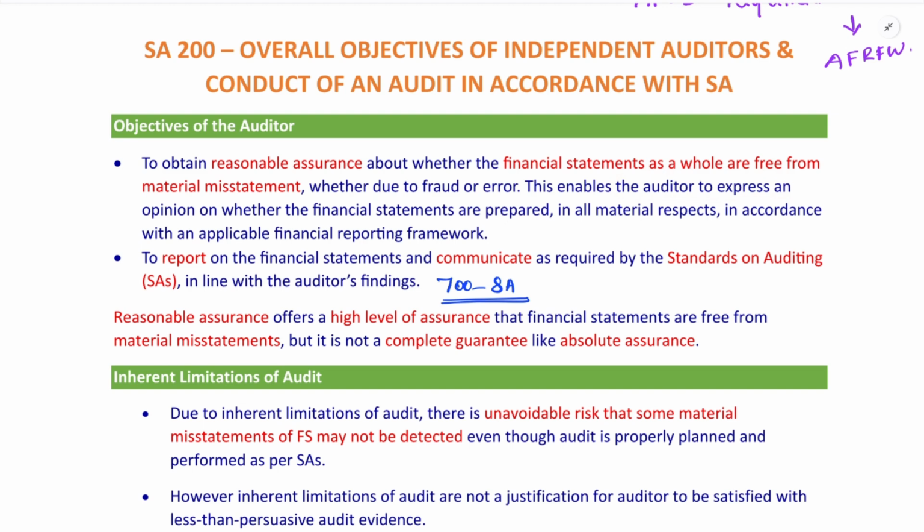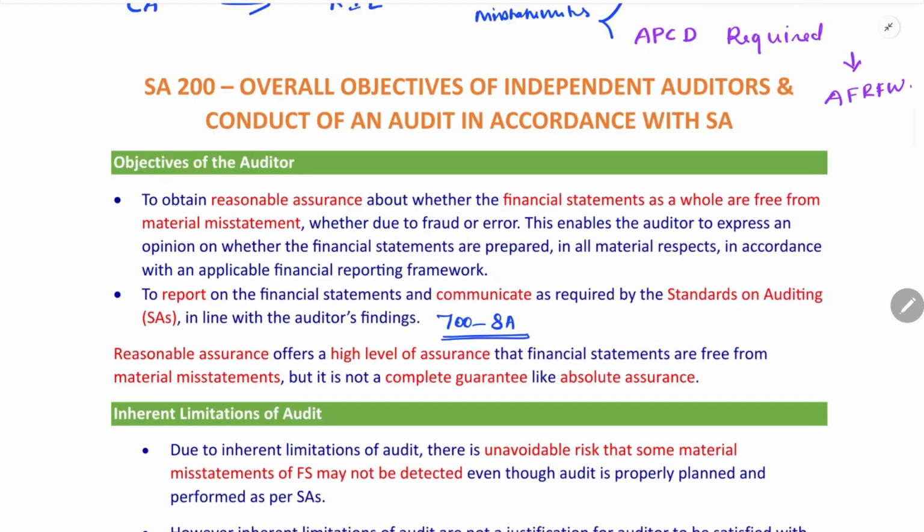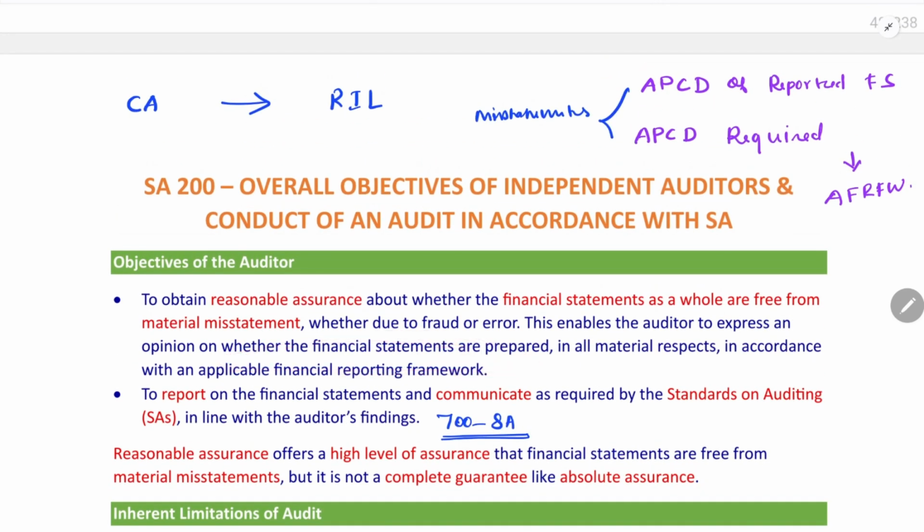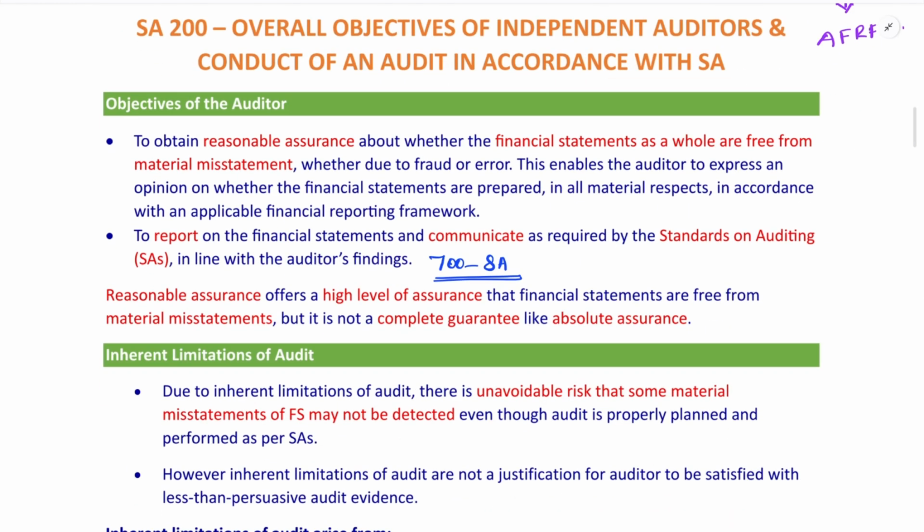The auditor will express the opinion as per SA 700 in his independent auditor's report, whether the financial statements are prepared as per the applicable financial reporting framework. If they are not prepared as per the applicable financial reporting framework, it will lead to misstatement. So it will lead to fraud or error. What do you mean by fraud? Fraud is an intentional act, but error is an unintentional act. Fraud can be committed by employees or management. The error is an omission, or it is not an intentional act by persons.